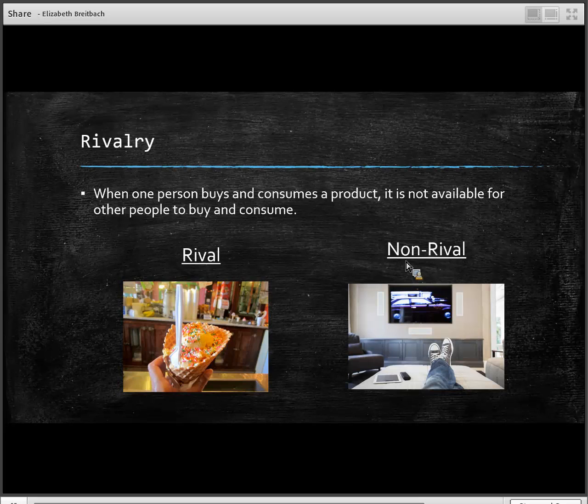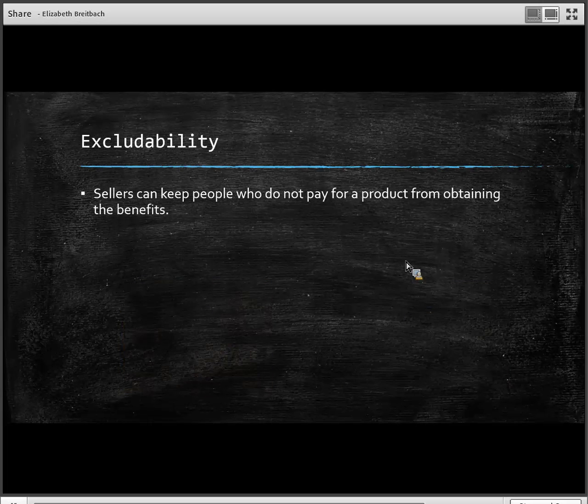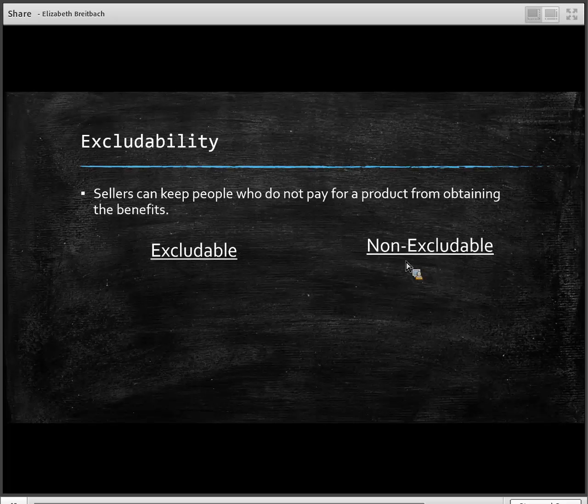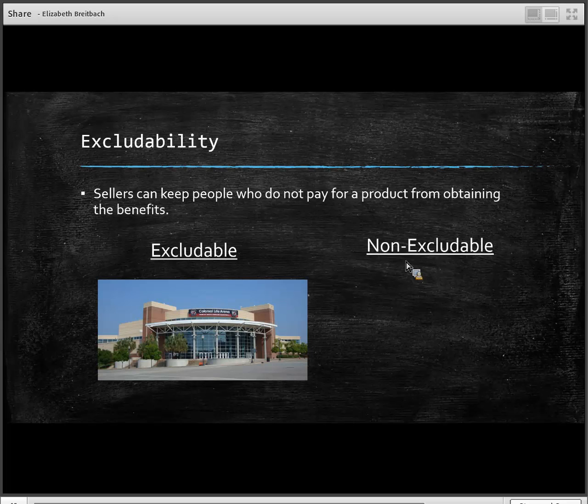All right, on the other side, we have excludability. So excludability means that sellers can prevent people who don't pay for the product from consuming the product or getting the benefit of purchasing the product. So again, it's easy to think, well, everything's excludable, but not everything's excludable. So first off, an excludable good would be tickets to a basketball game at University of South Carolina. Definitely excludable. If you don't pay for tickets, you can't get in. And something like pizza, again, is going to be excludable. If you don't pay for a slice of pizza, you don't get a slice of pizza. A seller can prevent you from getting the product.